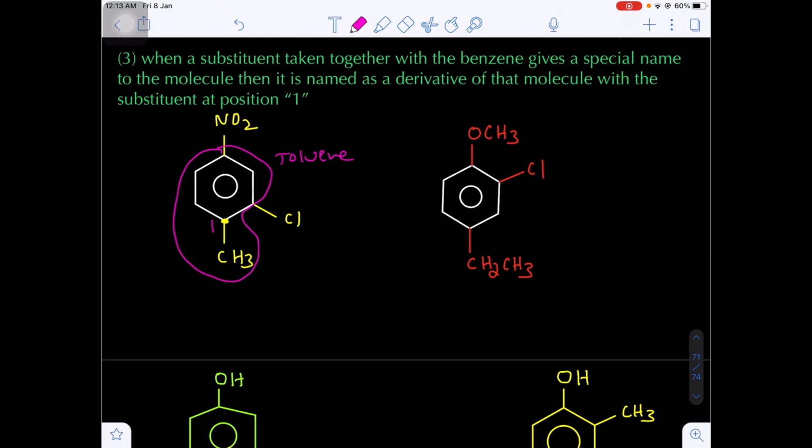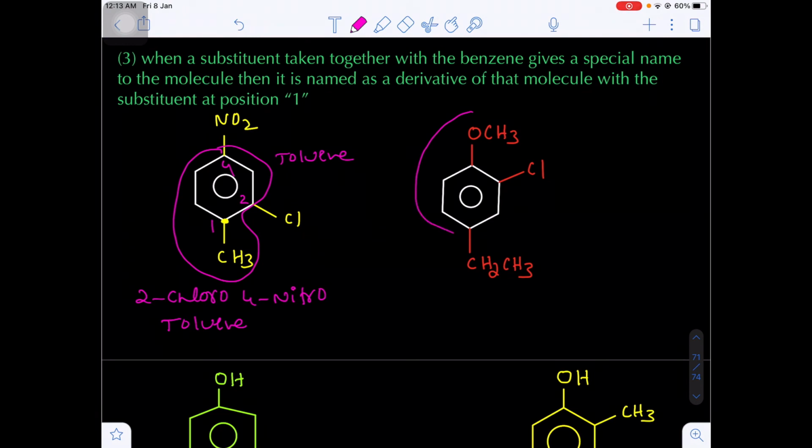That's why we are giving the number 1 to the methyl located carbon, number 2 to the chlorine located carbon, and number 4 to the NO2 located carbon. So according to alphabetical order, 2-chloro, 4-nitro, toluene. We do not write 1-methylbenzene because for 1-methylbenzene there is a special name known as toluene.